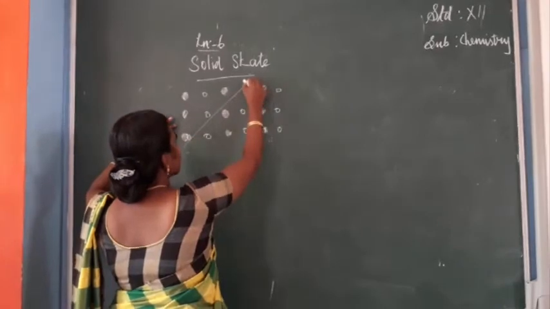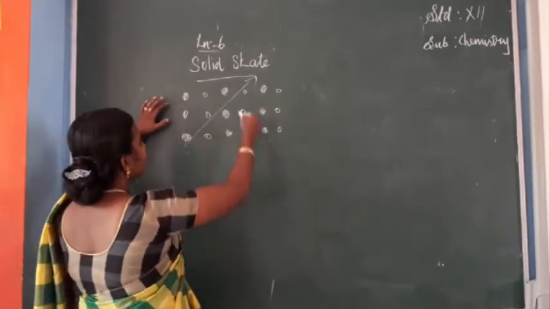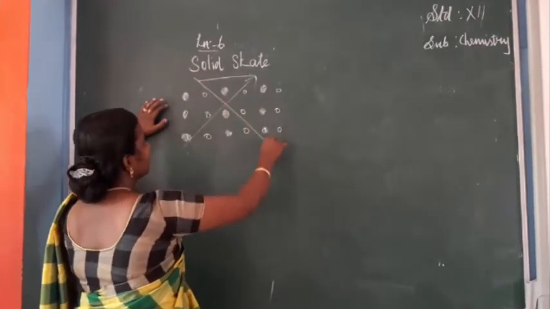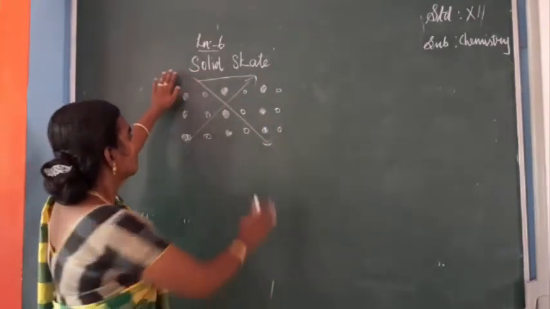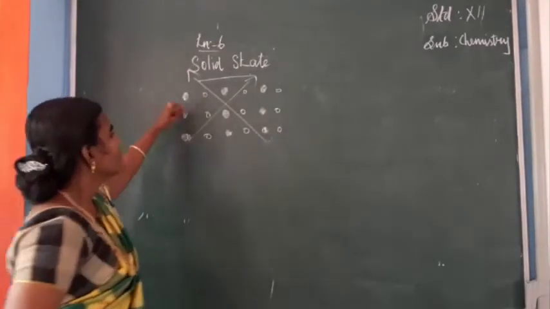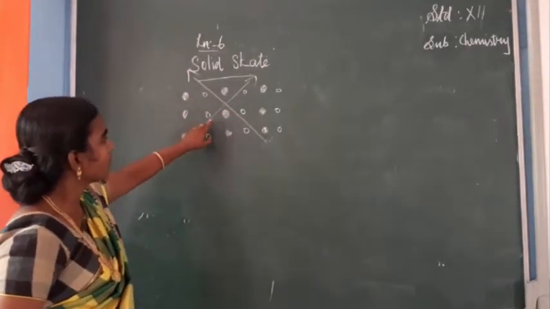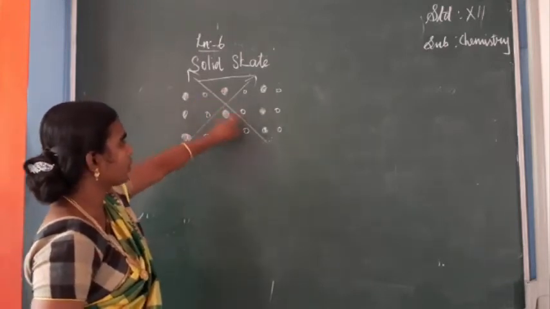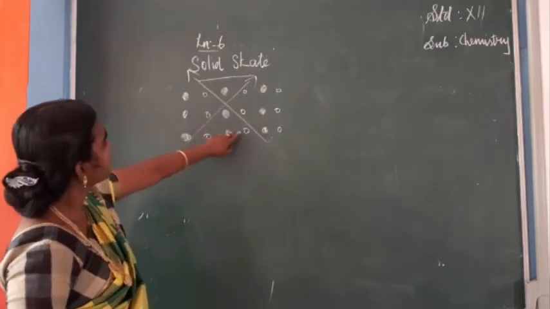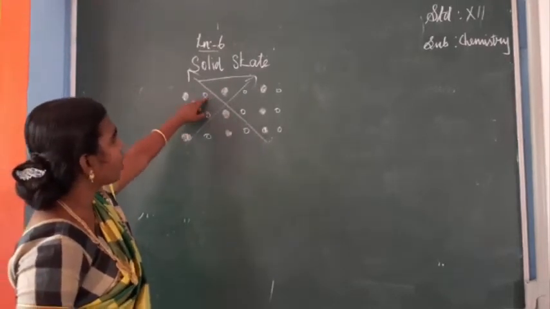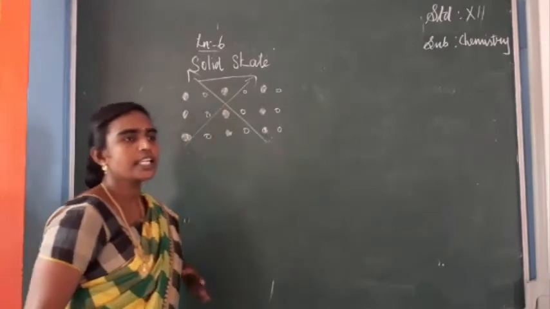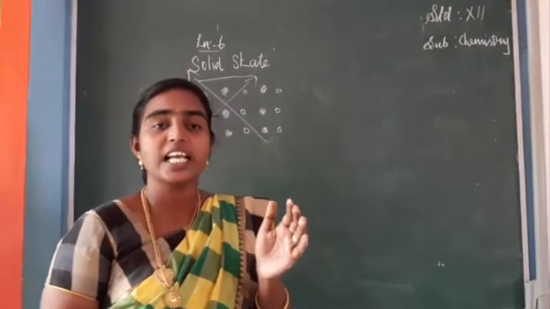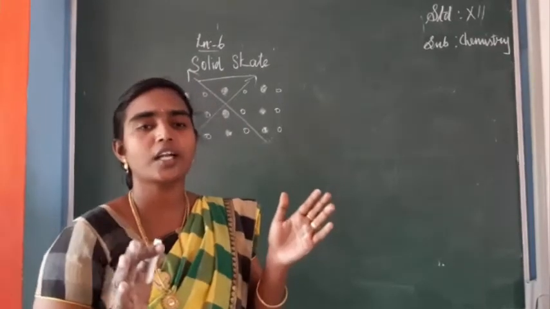In one direction you see a positive ion, negative ion and a positive ion; in another, a negative ion, a positive ion and a negative ion. So when physical properties are different in different directions, it is called anisotropy.